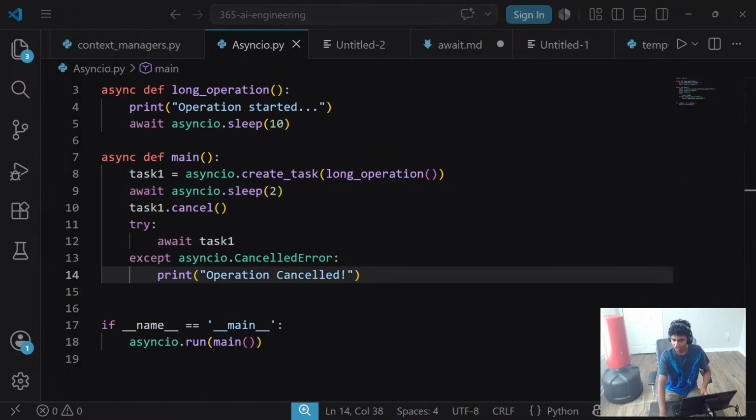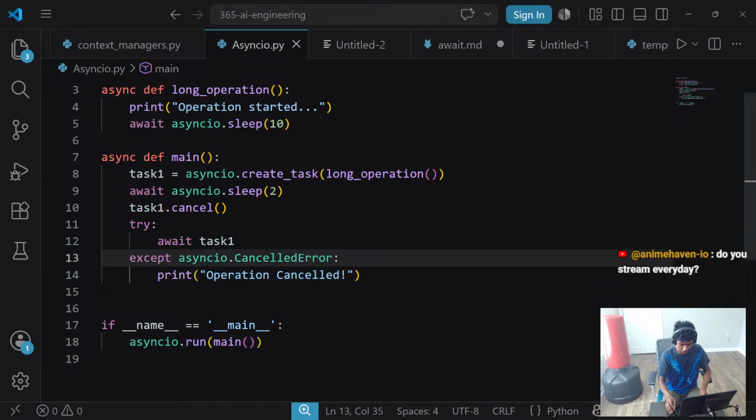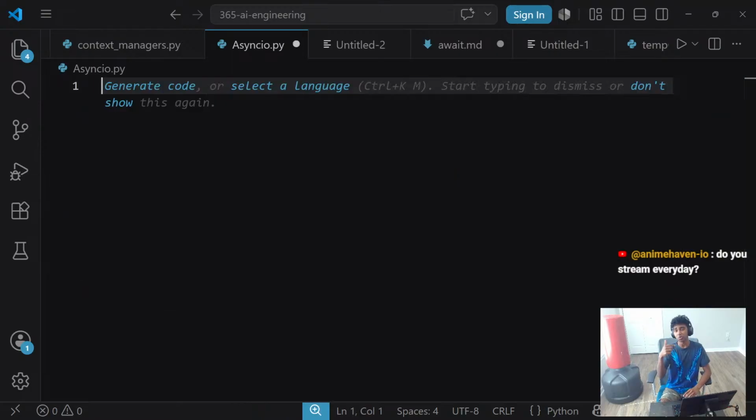Alright guys, let me get the instruction in the other window. Is it just me or is it actually getting really hot? Do you stream every day? Yeah, I do stream every single day. If you guys do want to get updated for whenever I stream or not, I always mention you guys on my Discord server whenever I go live.